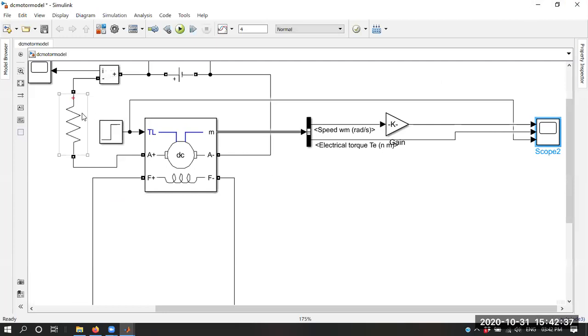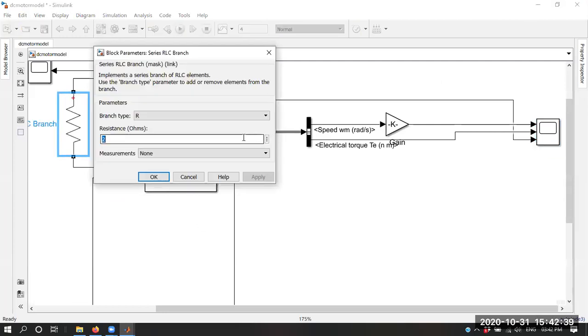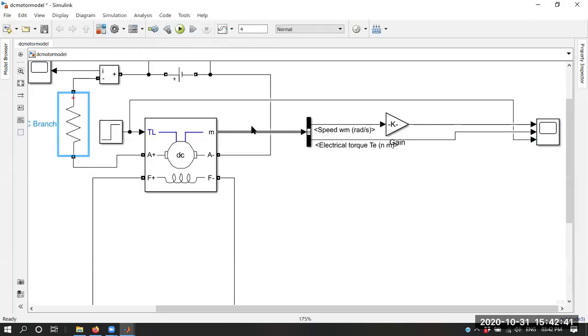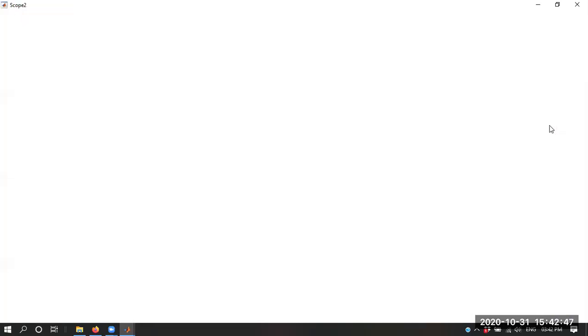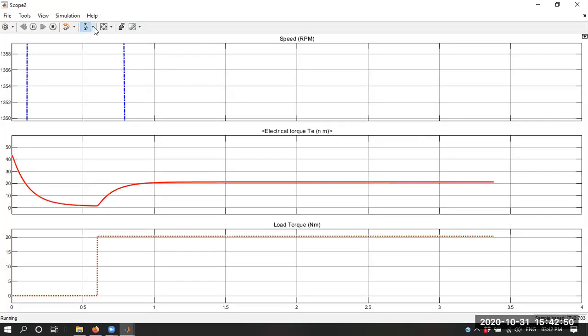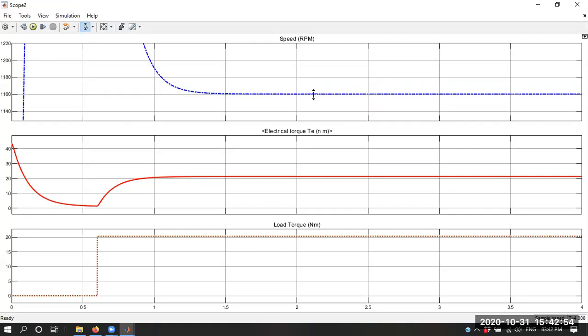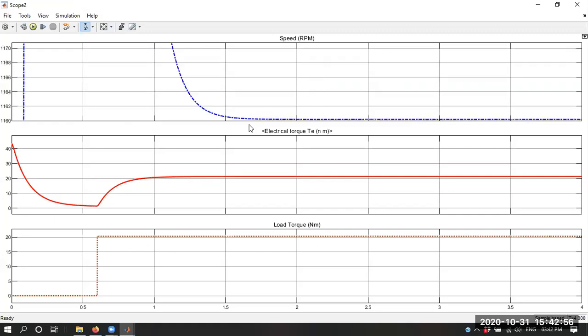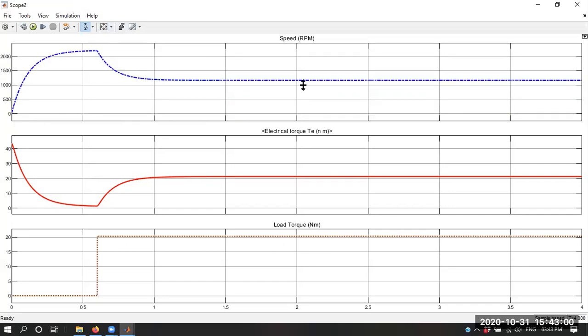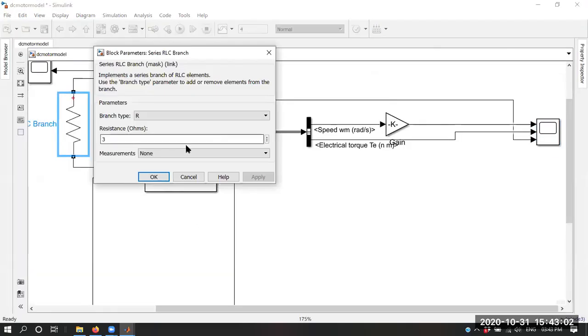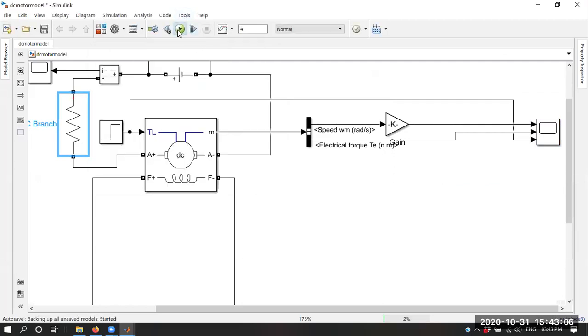Now if you further increase the value of resistance, let's say 3 ohm, there will be a further reduction in the speed because your armature current will reduce. You can see the speed is now 1160 rpm. Suppose we make it 8 ohm.